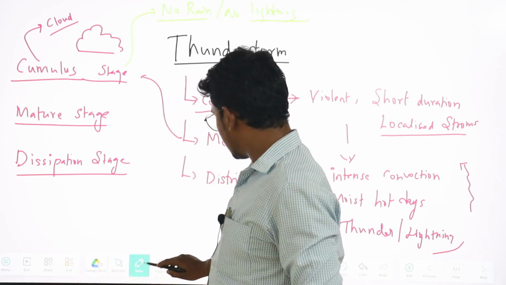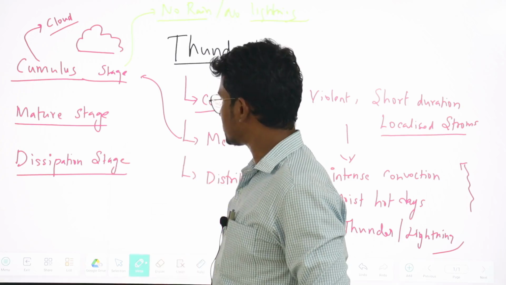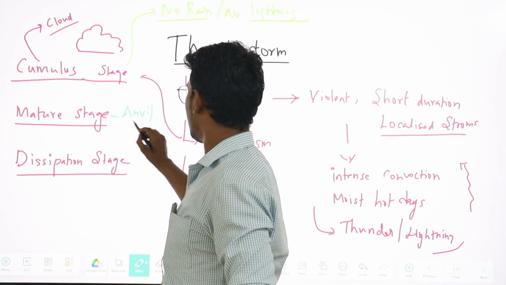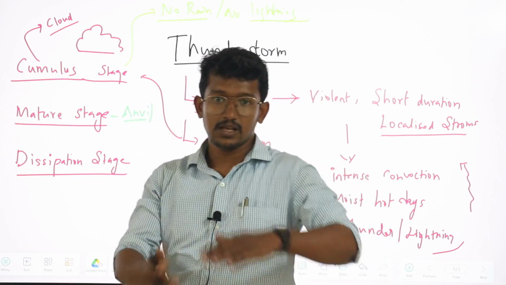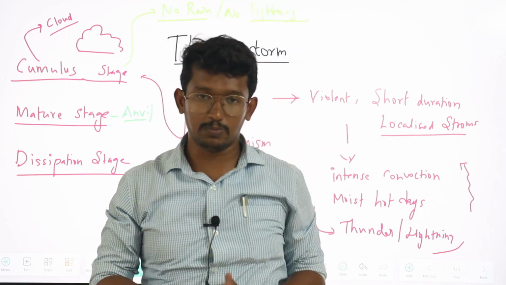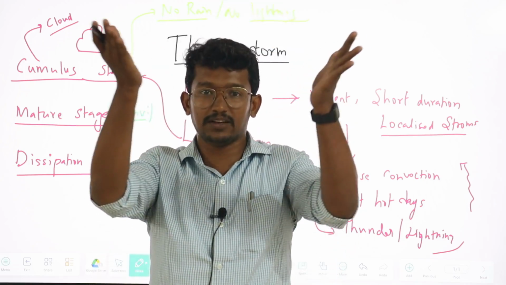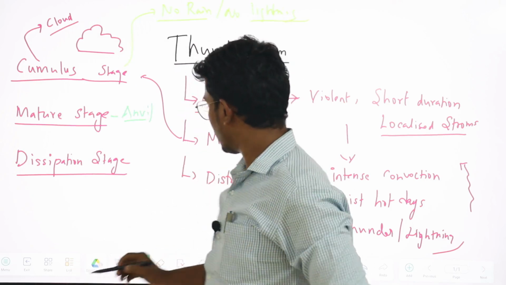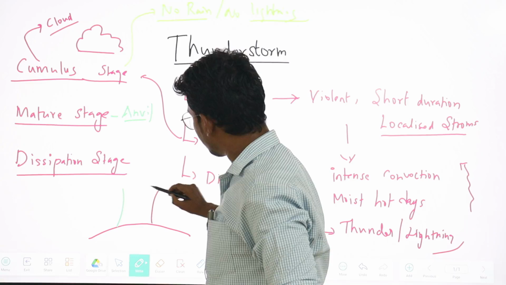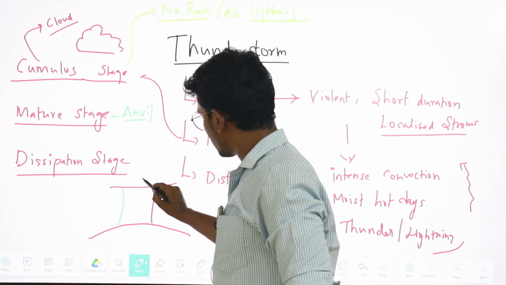In the second stage, that is the mature stage, we can see the formation of anvil cloud, which means the cloud development is there till the tropopause. We can see the development of the mushroom cloud. This is the earth surface, and we can see the cloud development till the tropopause.